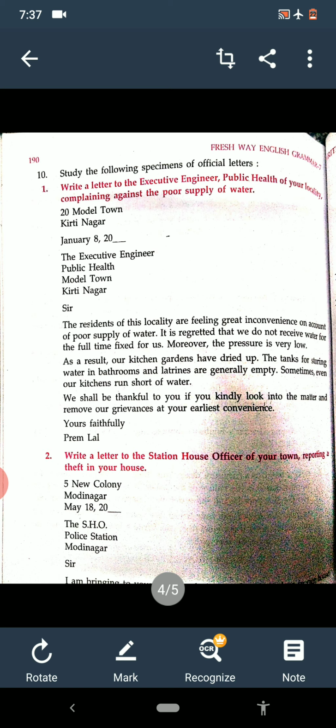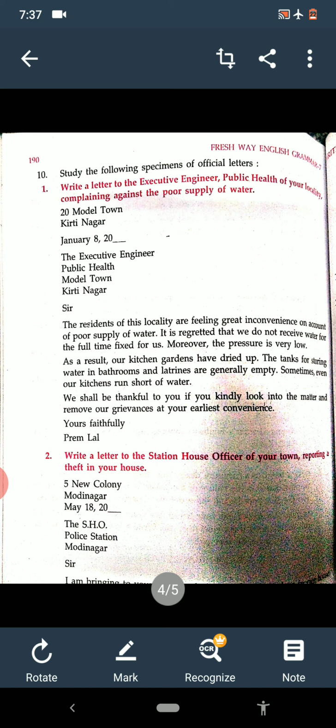The time fixed for water may be 1 hour, 2 hours, or 3 hours, but the people of the locality are not getting the water supply for the full time fixed for them. Then the other problem the writer is writing: moreover, the pressure is very low. Means very little water is coming in those hours.